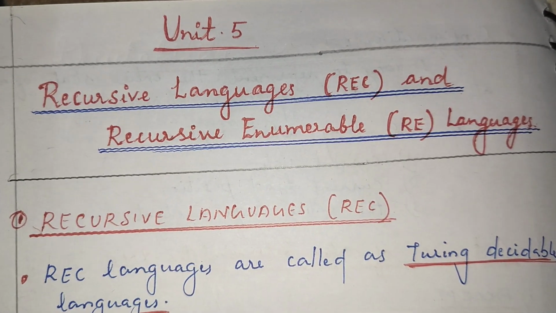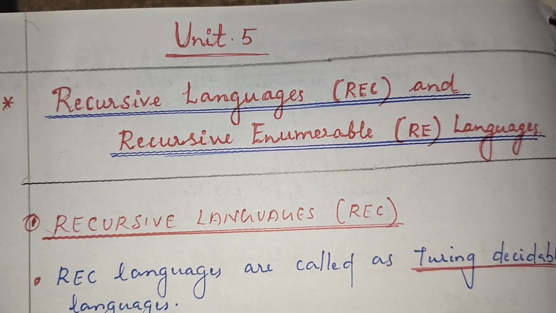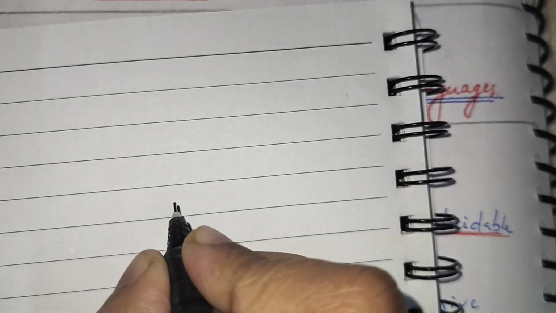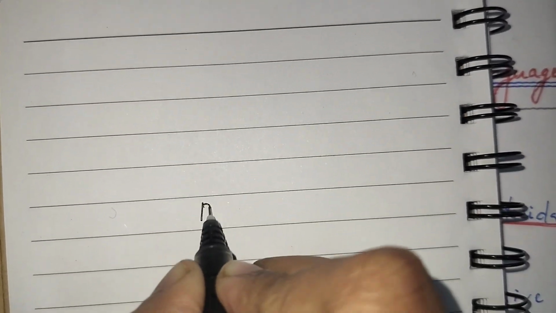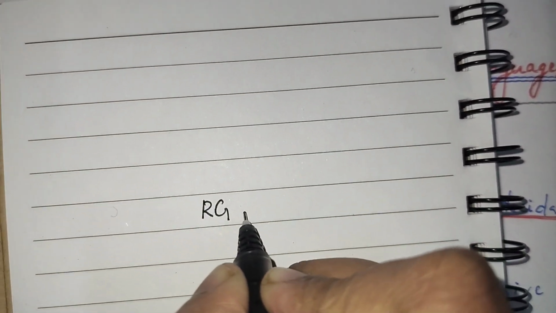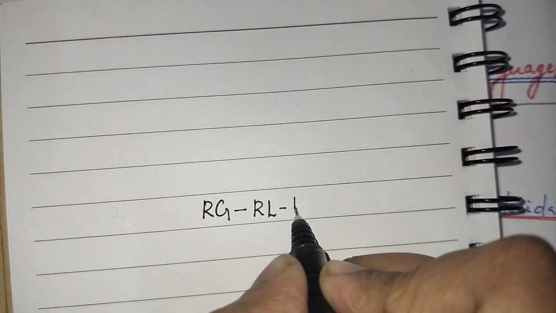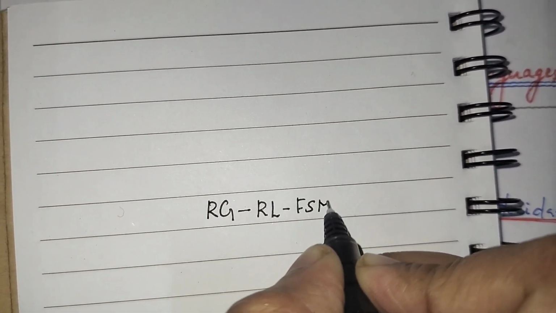So next, fifth unit: recursive languages and recursively enumerable languages. According to the Chomsky hierarchy, regular grammars generate regular languages and are accepted by finite automata.